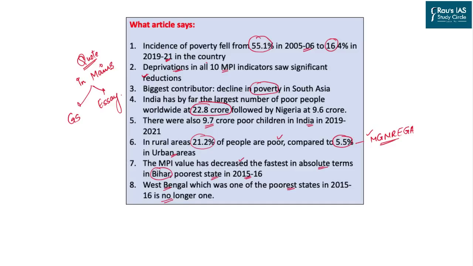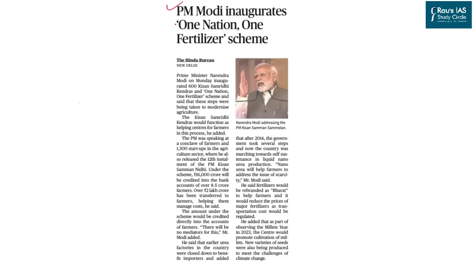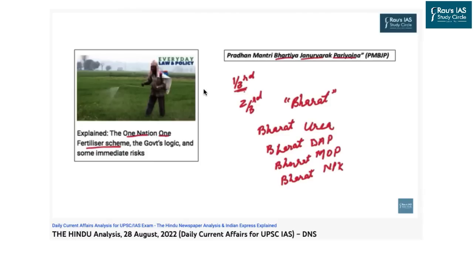So with this discussion placed, let us now move to the next article for the day. This article of the Hindu newspaper appeared on page 12 and talks about the recent initiative taken by the Union government with respect to the launch of Kisan Samriddhi Kendra and the One Nation One Fertiliser scheme. This scheme and this article have already been covered under the DNS, where you can find the link given in the description box with the DNS dated 28th of August 2022.